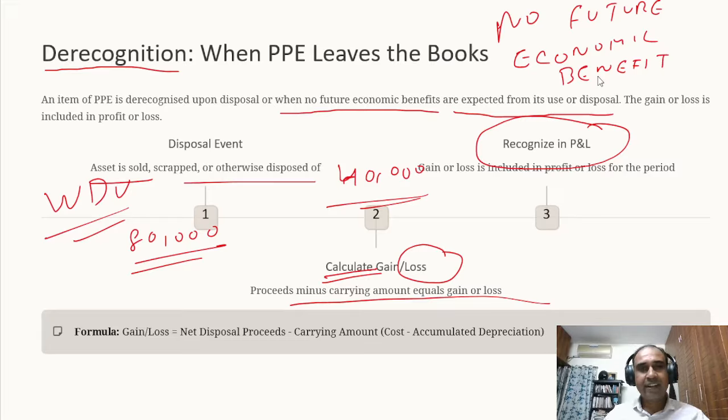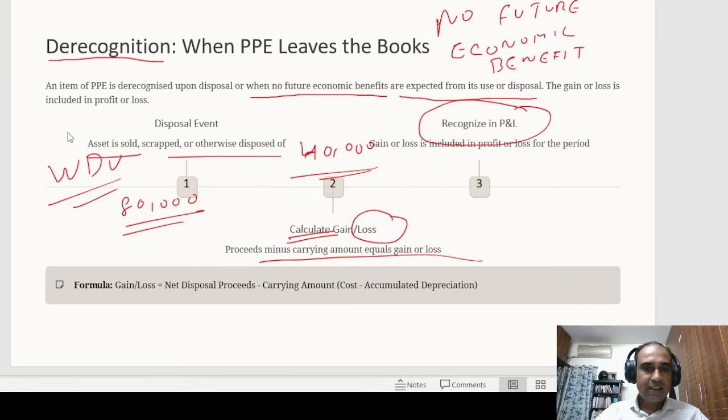Clear? So the first recognition criteria was that there has to be a future economic benefit, and the second recognition criteria was that cost can be reliably measured. In derecognition criteria, there is only one criteria. If there is no future economic benefit, immediately the asset has to be derecognized from the books of account. When we derecognize, we calculate what? We compare the written down value with the sale value. If the written down value is 80,000 and sale value is 40,000, 40,000 rupees loss. If the written down value is 80,000 and the sale value is 1 lakh rupees, 20,000 rupees will be gain. Recognize the gain or loss in the profit and loss account, guys.